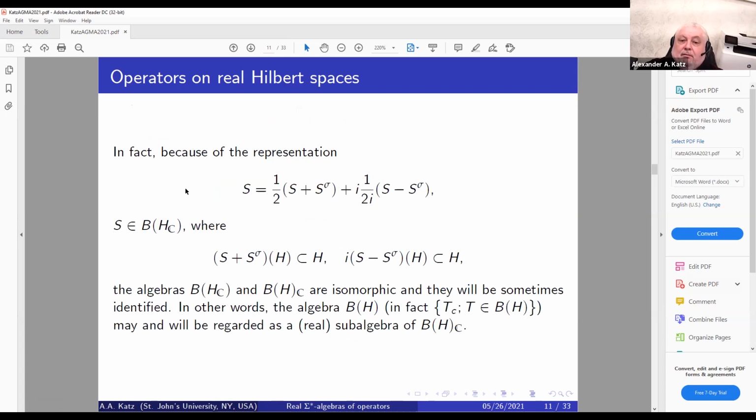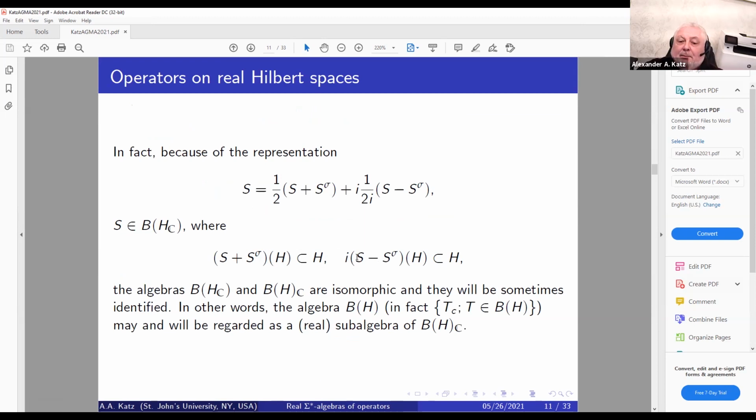In fact, the following representation is given: S plus S super sigma acting on the whole real Hilbert space belongs to the same real Hilbert space.